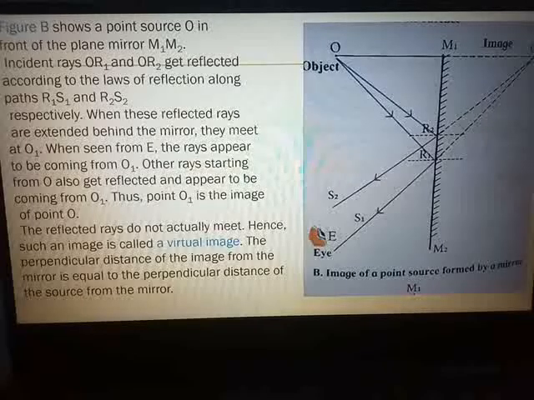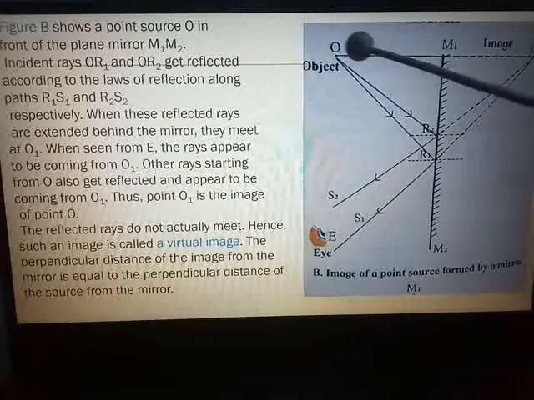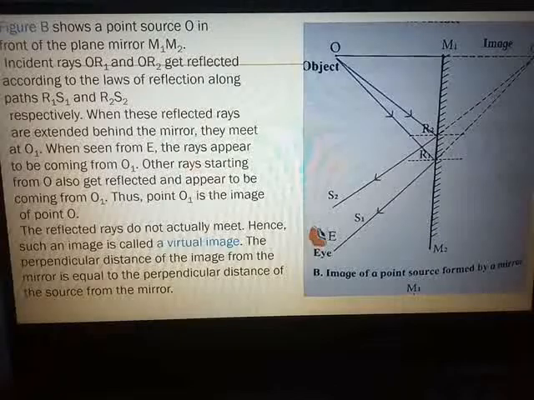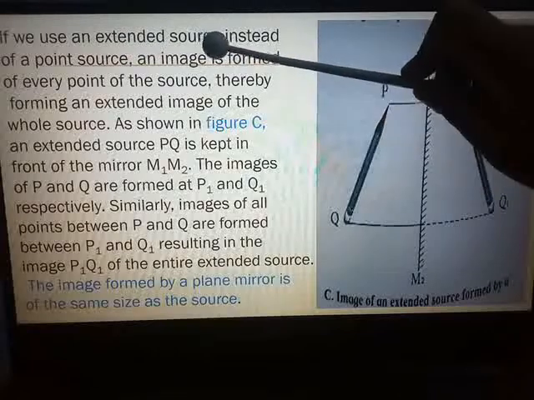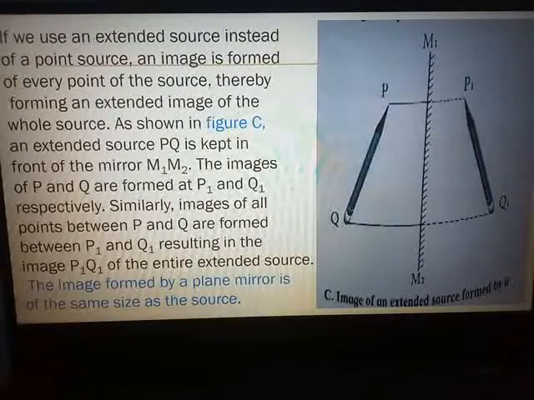The perpendicular distance of the image from the mirror is equal to the perpendicular distance of the source from the mirror. Next, we are going to see the image of an extended source formed by a mirror. Now, if you use an extended source instead of a point source, you all know what an extended source is. So, instead of a point source, if we are using an extended source, an image is formed of every point of the source, thereby forming an extended image of the entire source, of the whole source.